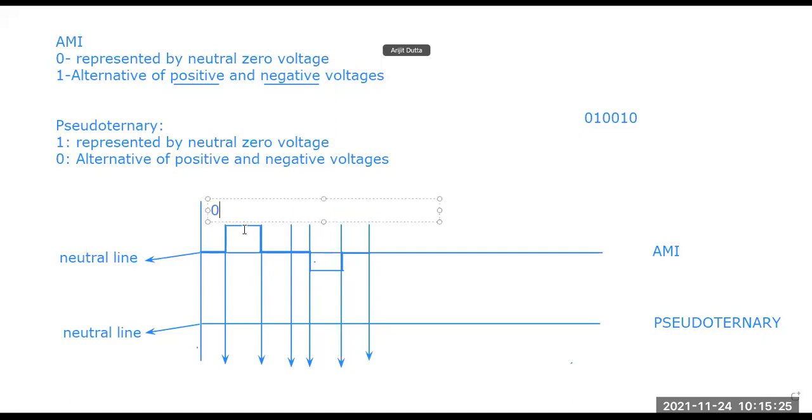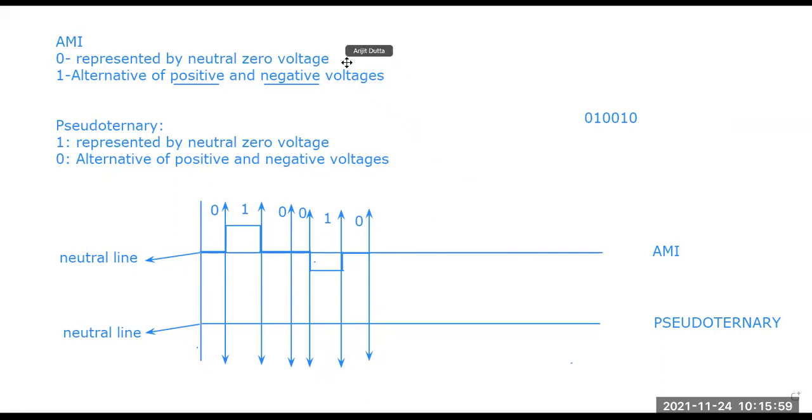Suppose this is the part of my 0, right? This is the part of my 1, then this is the part of my 0, this is the part of my 0, this is the part of my 1, this is the part of my 0. So putting each of the values into the particular scenario, then the things can be easily derived. The things can be easily drawn with the help of AMI, that's alternative represented by 0 voltages and alternative of positive and negative voltages.